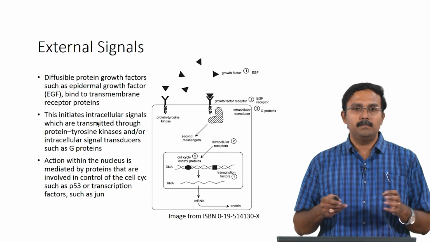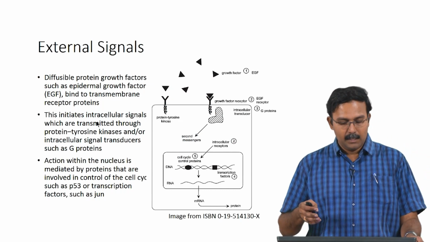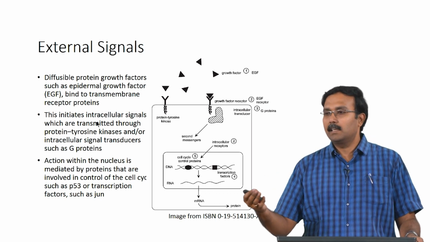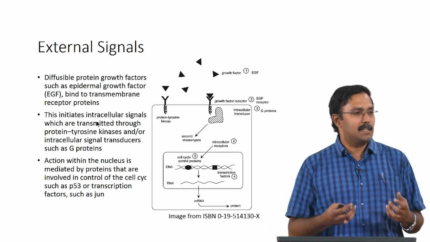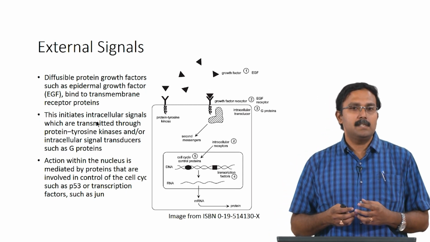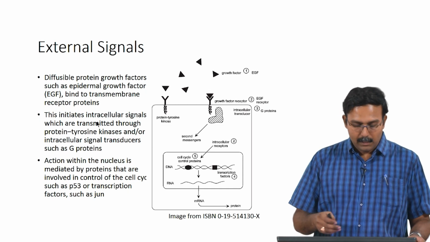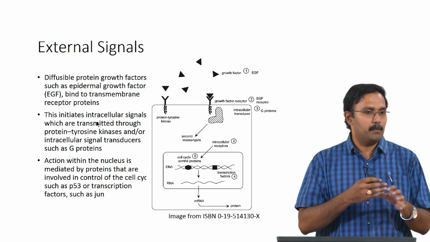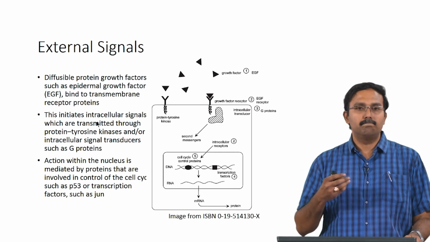So, basically this is what happens. Let us look at an example of an external signal, which is a growth factor present in the media in which the cells are being cultured. These diffusible protein growth factors have to diffuse and reach the receptor on the surface of the cell, where they bind to the receptor.